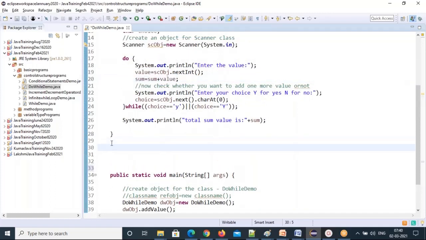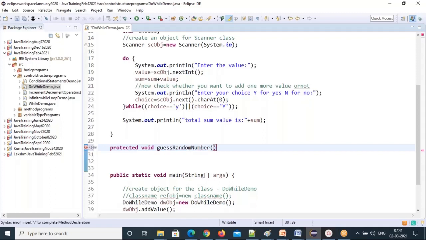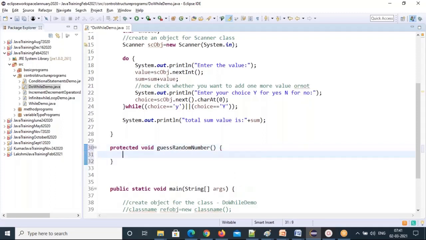Any questions before going to the guessing number? No, Ramesh. Okay. So then protected void guess the random number. It's a kind of game, this one, right? Until you correctly guess, it keeps asking, never going to stop, right? That's why you need to guess the number correctly.